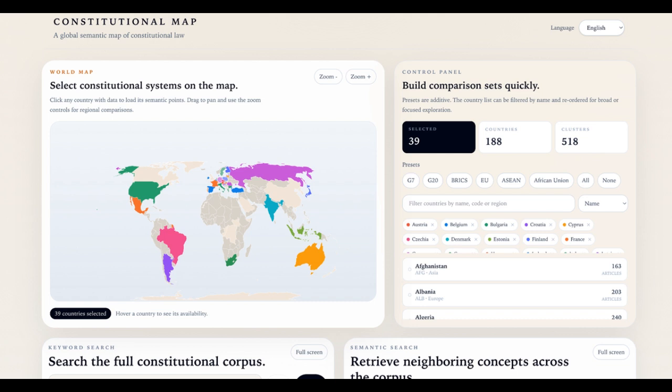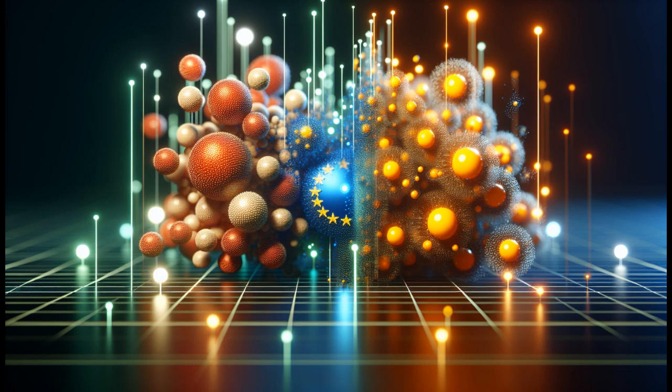What surprised me was the sheer density of certain clusters. The emergency powers zone is uncomfortably crowded. Dozens of constitutions, from wildly different political systems, converge on almost identical language when it comes to suspending rights in a crisis. That's either a reassuring sign of global consensus or a warning about how similar the playbook looks across very different regimes.